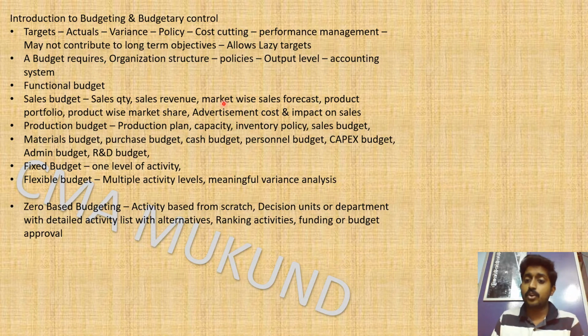If we ourselves are not convinced, then the approval is going to take a lot of time. You will go, and the top people will say something different. You will bring it back and run behind the departmental people. This to and fro movement will happen, and it will take a lot of months to finalize the budget itself. So what are all the professional details we have to ask? Market-wise sales forecast. If you take India, there are different states or different markets. The people's choices will be different, their taste, their taste in colors, and if it is an automobile, their color, their engine, power.